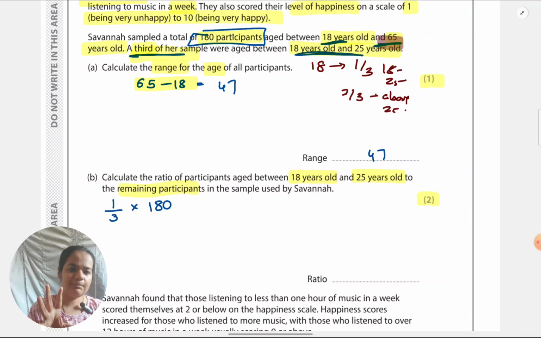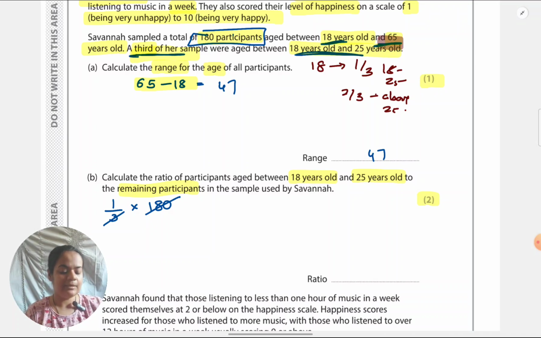Like I told you, working, because you can do it on the calculator also. So directly you can do 180 divided by 3 and put in the answer. What I am doing right now, you don't need to do that. But just because I'm doing it manually, that's why I'm doing the cancellations here and doing the calculation. But make sure the step is there. Even if you're doing it on the calculator, I'm really reiterating this because I want you not to miss out. There are marks for these steps. So if I divide 180 by 3, 3 into 6 is 18, so 60. What is this 1 by 3 into 180? 60. 60 participants are in the range of 18 to 25.